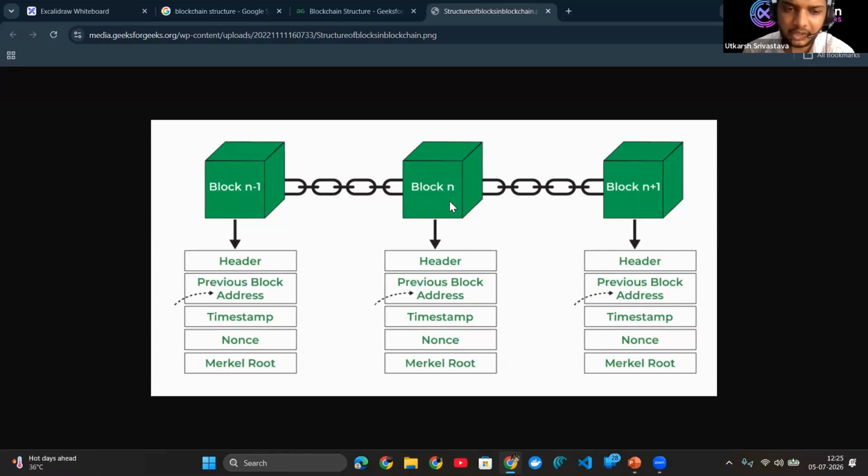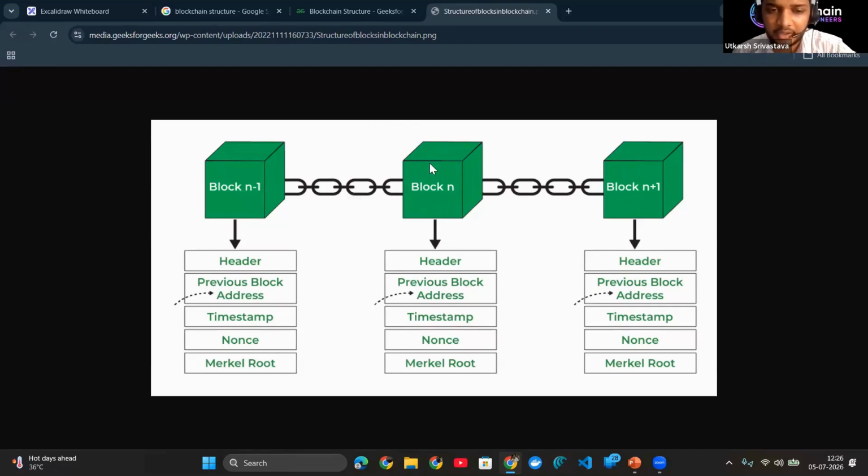You have understood hashing as well. Hashing is converting a string into a cryptographic hash using some algorithm. This immutability in the blockchain is achieved through hashing. Let's suppose block n is added to the blockchain after all the transactions and validation. This block is connected to the previous block, and the blocks are connected to each other through that hash.